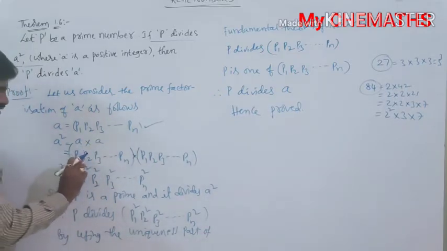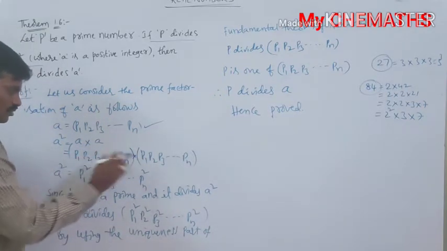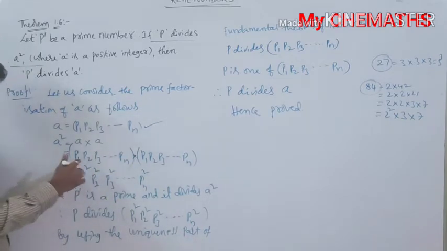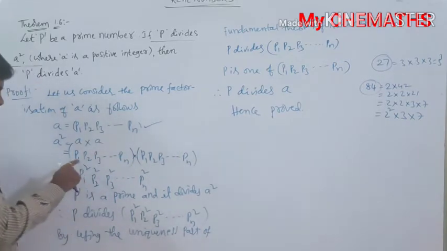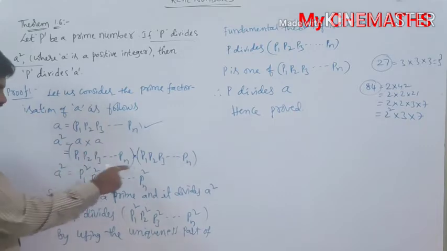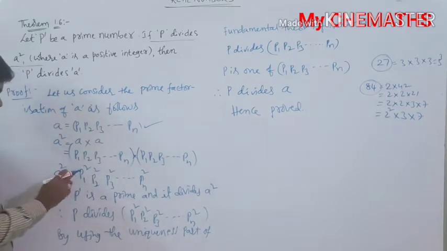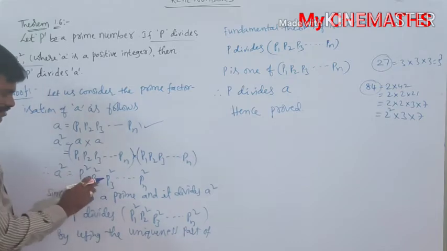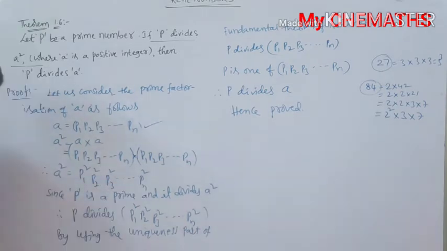So if we multiply these two sets of prime factors, we will get a square on each, because A into A is A square. By using exponent formulas, we get A square is equal to P1 square into P2 square into P3 square and so on.